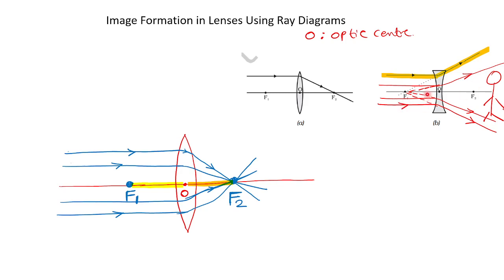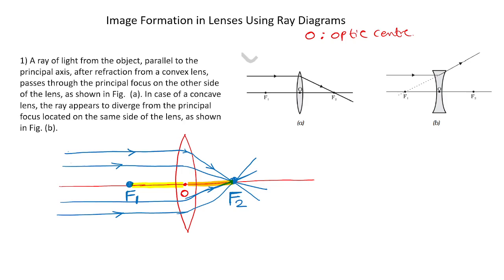Okay, we will learn more about image formation later. For the time being, you can think like that. If I am standing here, the light is coming from the sun, parallel rays are coming, and the refracted rays move away from the axis. But I believe that all these lights are coming from F1. So my conclusion is this: in the case of concave lens, the refracted rays never meet on the right side, but they will meet on the left side. I mean, if I extend backwards, it will meet at F1. Understood? So that is a property.